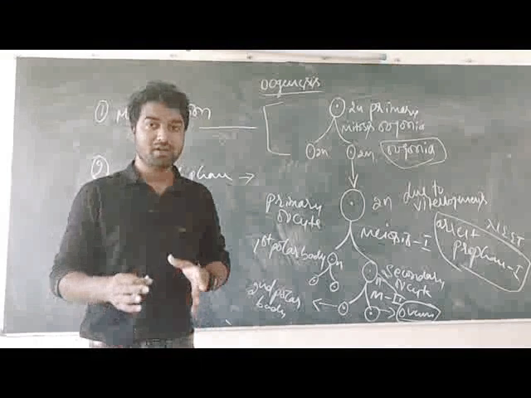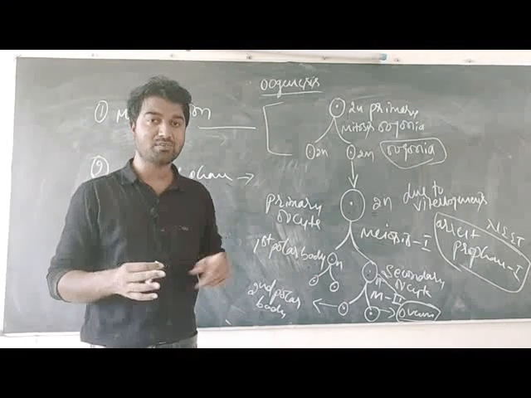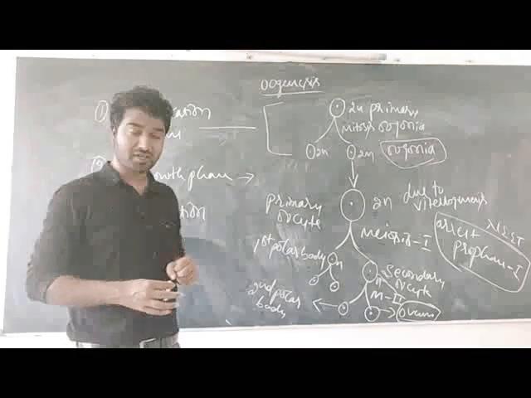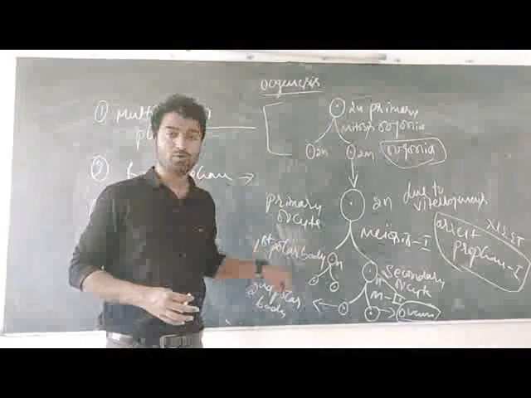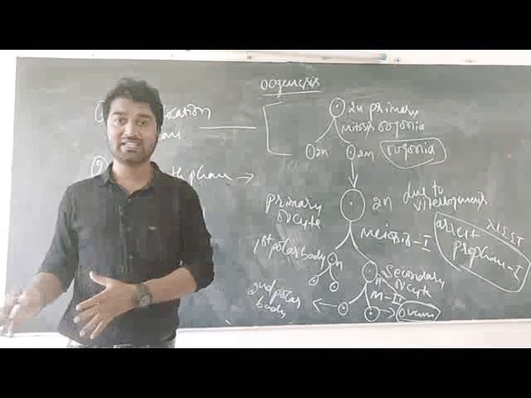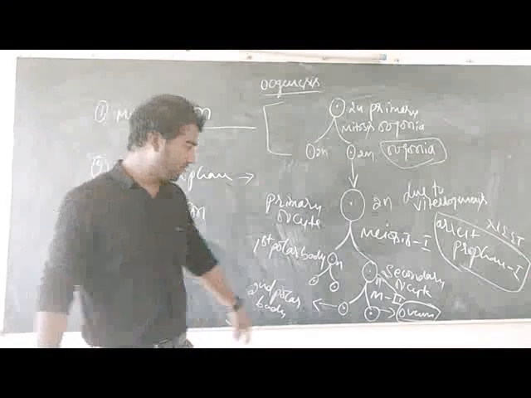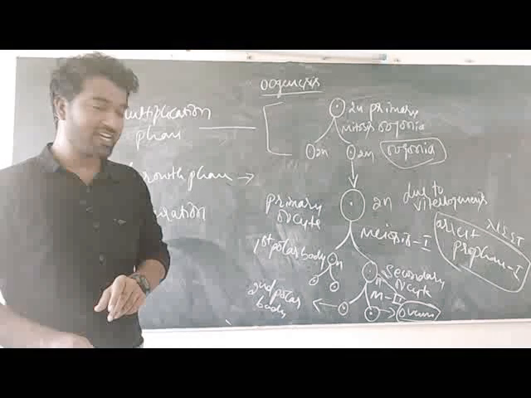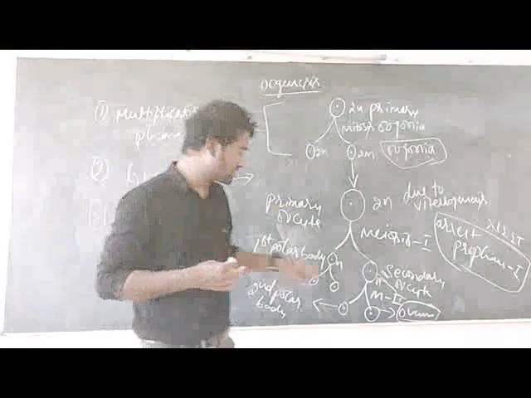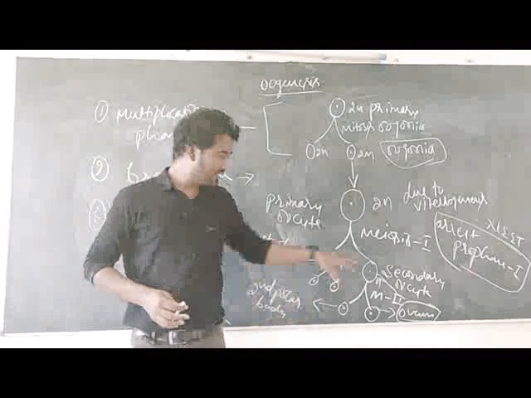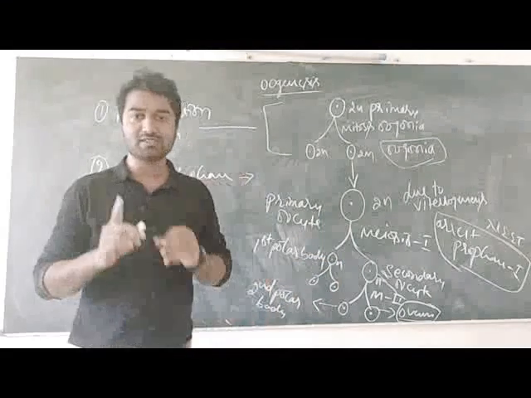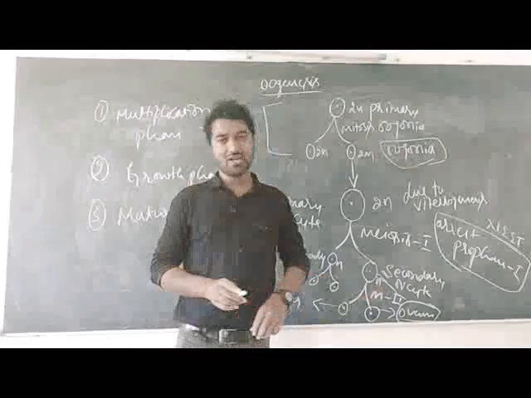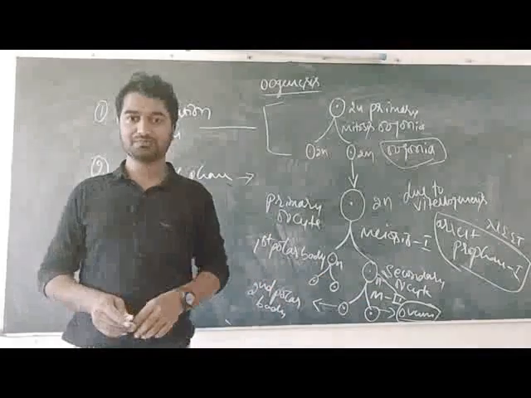So here the total number of polar bodies formed in this process is 4, and after the completion of this process, these 4 polar bodies are going to degenerate. Finally, the ova will be formed when the sperm enters or reaches the secondary oocyte. That secondary oocyte undergoes meiosis 2, or second meiotic division. As a result of this, the ova will be formed. This is the process of oogenesis.